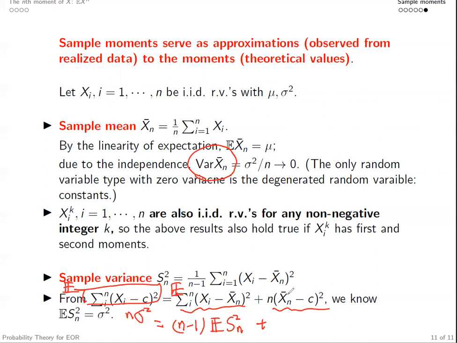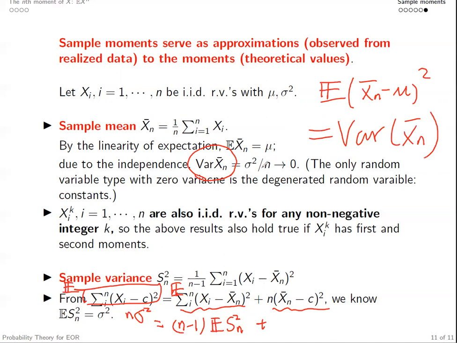The expectation of (Xn bar minus mu) to the power 2, if we choose c equal to mu, is essentially the definition of the variance of Xn bar, and we have calculated that value already. And do not miss the n here. So here it is n times the variance of Xn bar, that is sigma square.